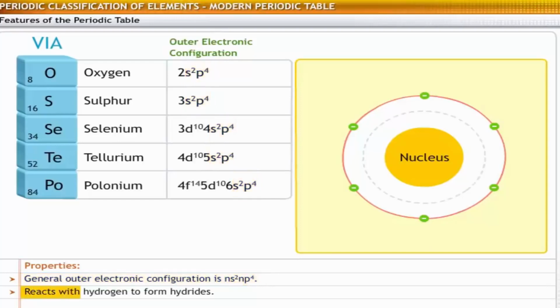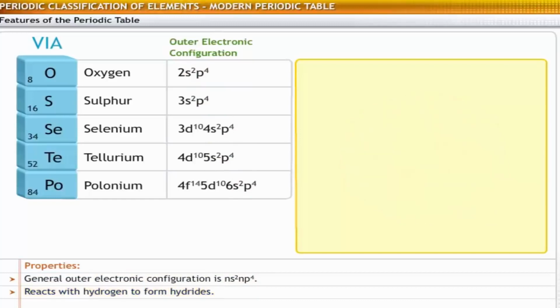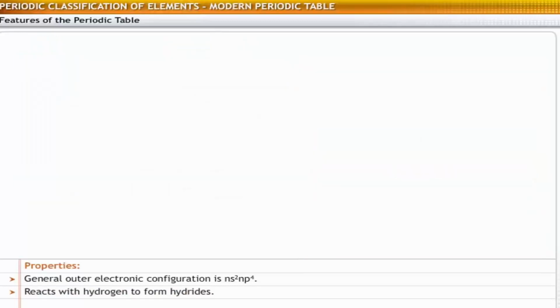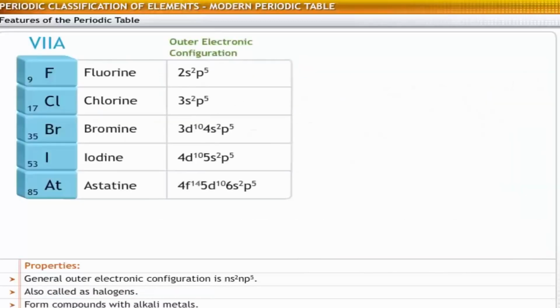These elements react with hydrogen to form hydrides. For example, water and hydrogen sulfide. Group 7, the group of halogens, is next.